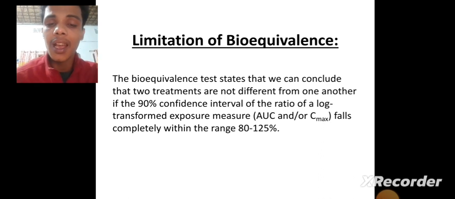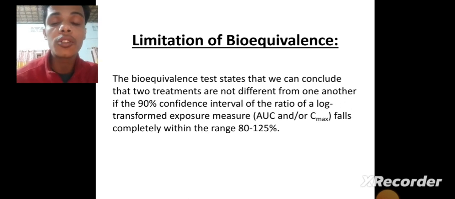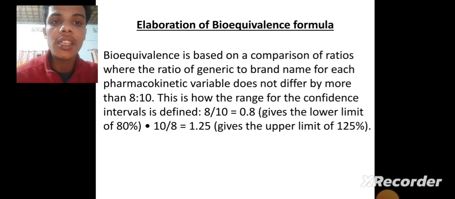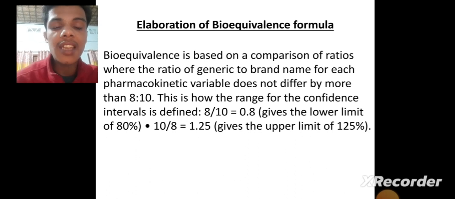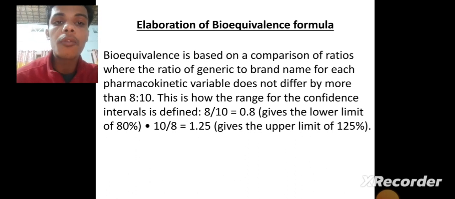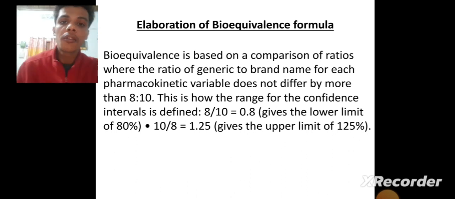But there are some limitations of bioequivalence. We know the area under the curve, or AUC, and also the maximum concentration of the drug and when it will be able to show the perfect therapeutic response. But on that occasion, 90% of the time you will be able to understand proper response and proper activity, but 10% stays lagging, and that is the limitation. Actually, bioequivalence study can be defined by using some formula.